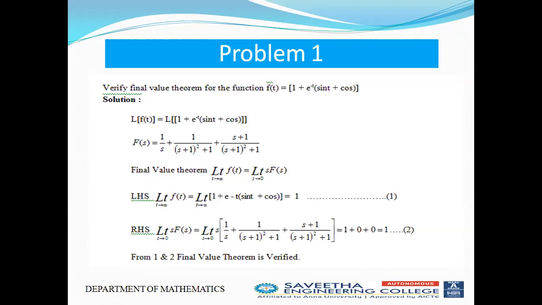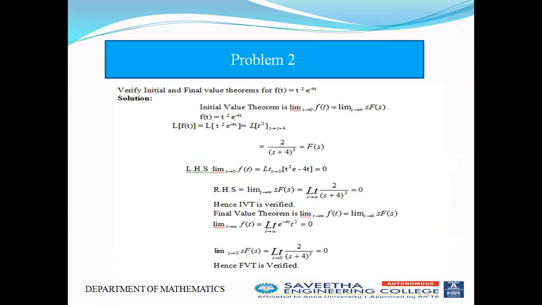Limit s tends to 0 of s times F(s). We already found F(s) is equal to 1 by s plus 1 by (s plus 1) the whole square plus 1 plus (s plus 1) divided by (s plus 1) the whole square plus 1. I am going to multiply s inside the terms and apply the limit. The first term will be 1, the second term will be 0, and the third term will also be 0. Therefore the answer is 1. So here the final value theorem is verified.